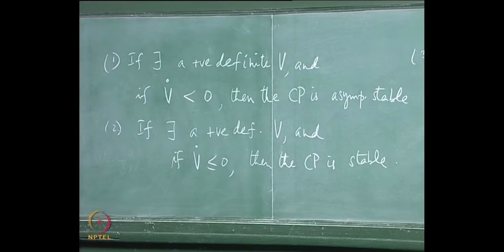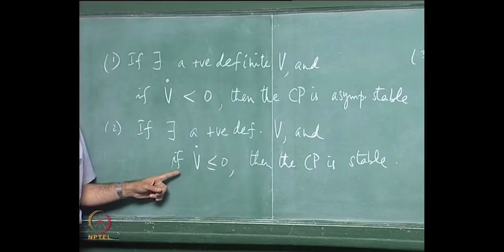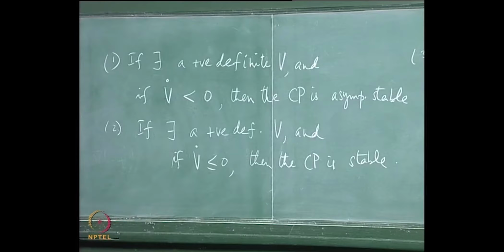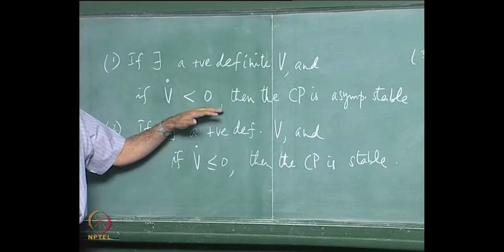So the point about Lyapunov stability has to do with a clever choice of a Lyapunov function, and the remarkable statement is if you can find even one Lyapunov function which satisfies the conditions of this theorem, then you can conclude whatever the theorem states, okay. But that may not be the best, this is certainly true, but this is a statement about stability here. So we have seen stability for this particular problem, the simple harmonic oscillator problem, but we also know this problem can be explicitly solved and it is not asymptotically stable, it is a Hamiltonian system here.